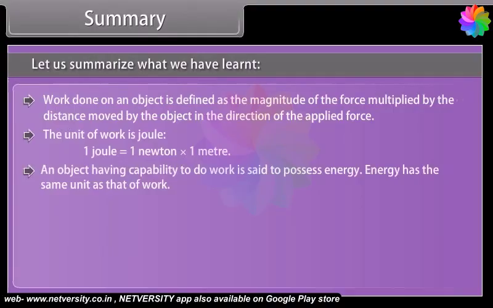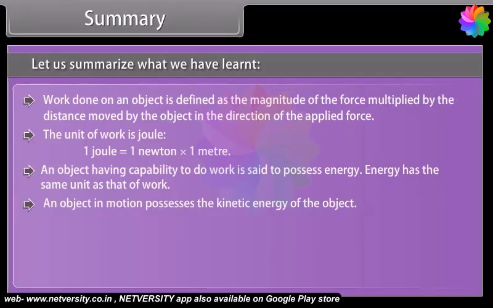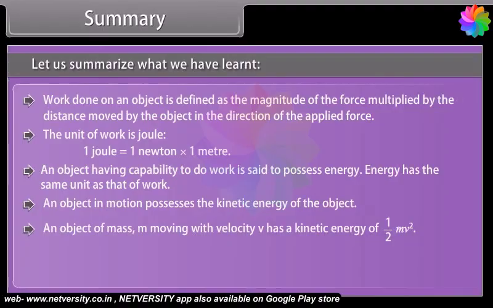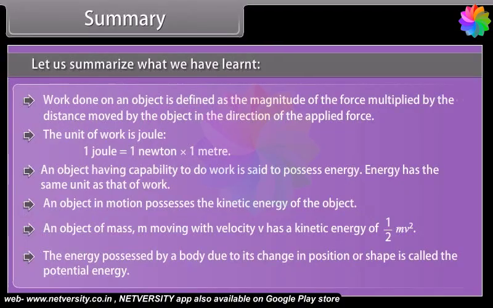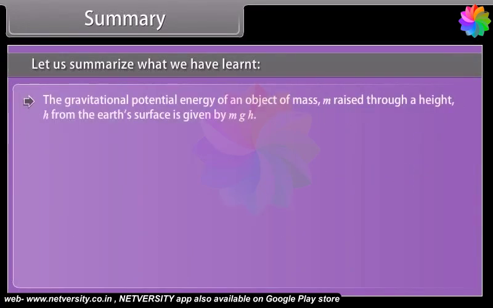An object having capability to do work is said to possess energy. Energy has the same unit as that of work. An object in motion possesses the kinetic energy. An object of mass m moving with velocity v has a kinetic energy of 1/2 mv squared. The energy possessed by a body due to its change in position or shape is called the potential energy. The gravitational potential energy of an object of mass m raised through a height h from the Earth's surface is given by mgh.